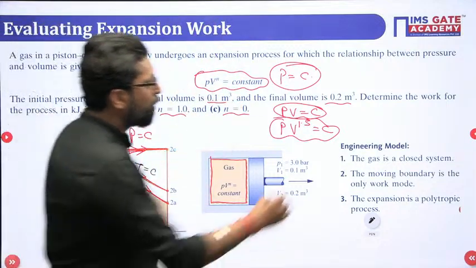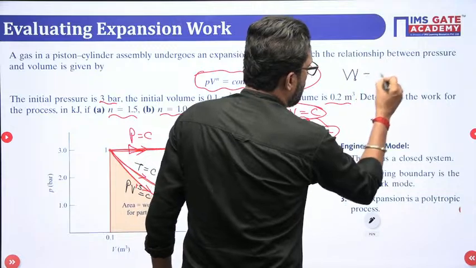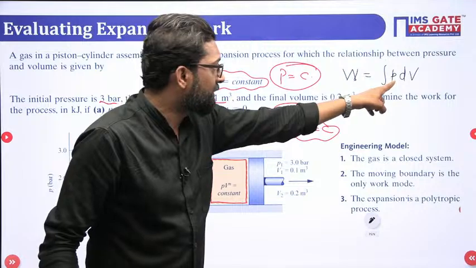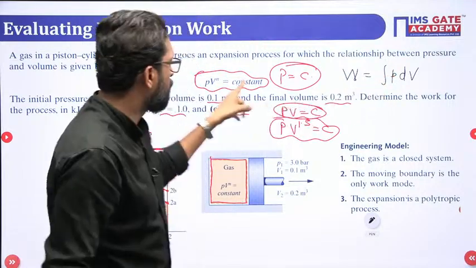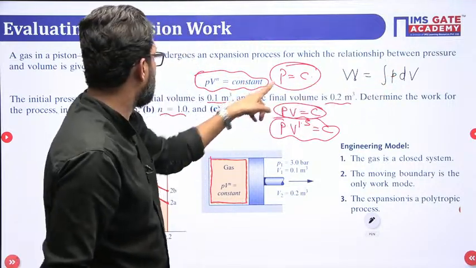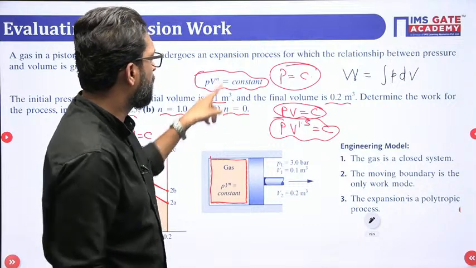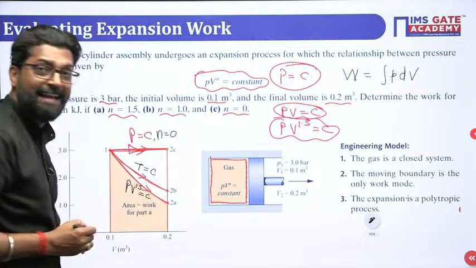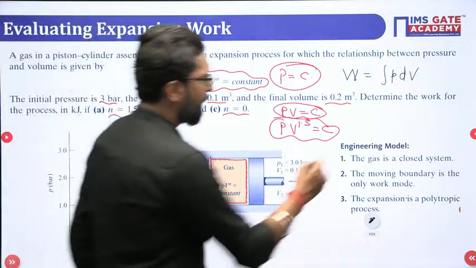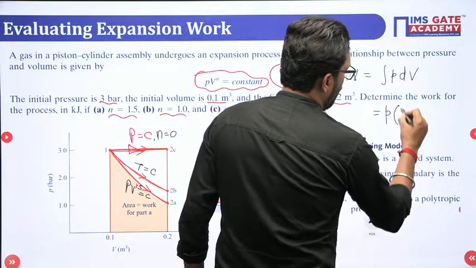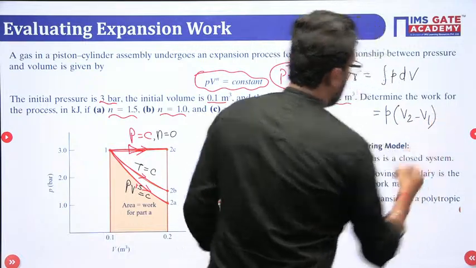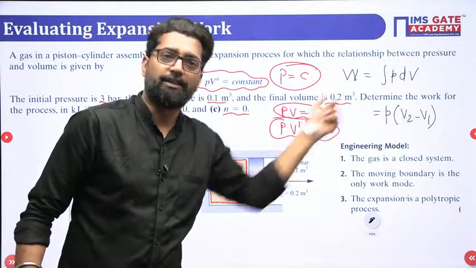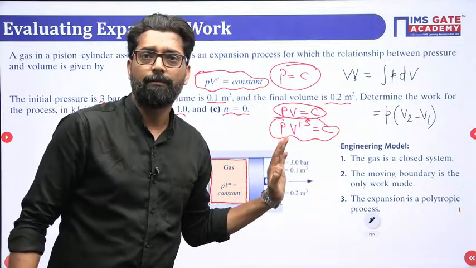Work transfer is equal to the integration of P dV, and this P is a function of V. First one is n equal to 0. What is the area? Simple. Take P outside: P times (V2 minus V1). Just put in the values and get the answer.